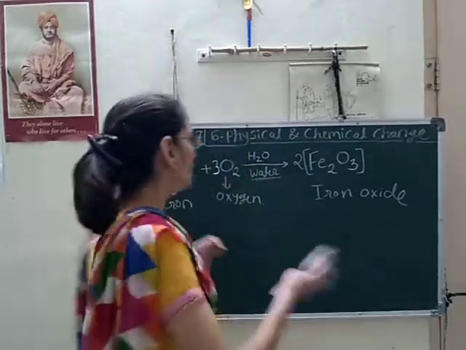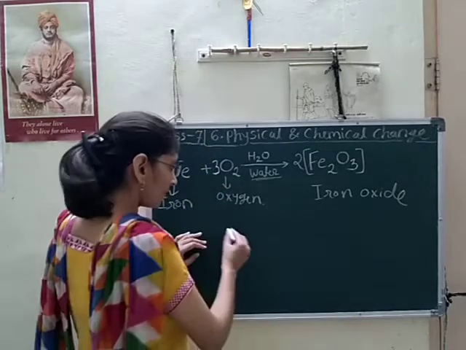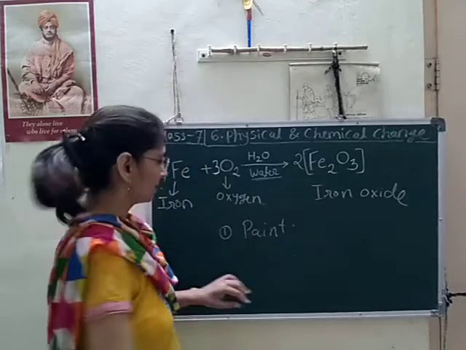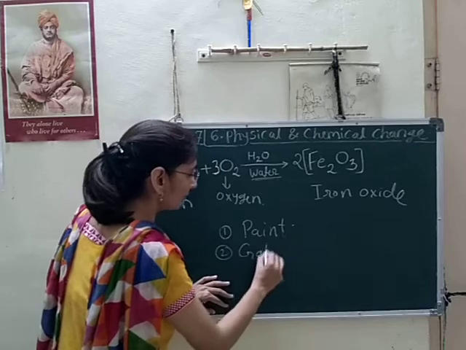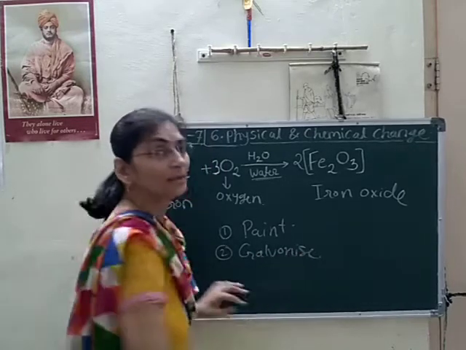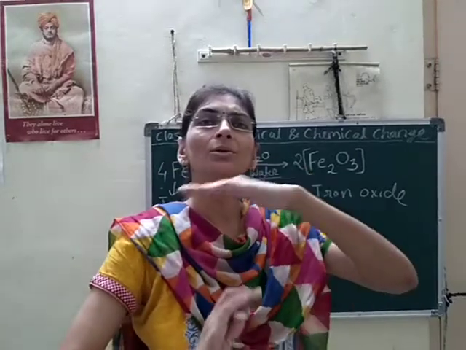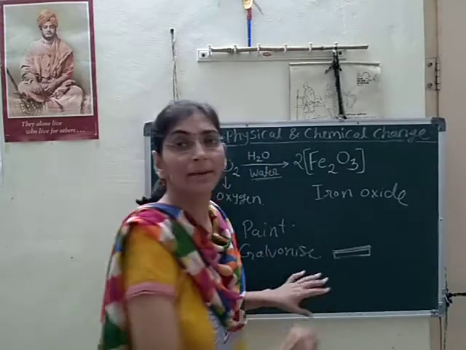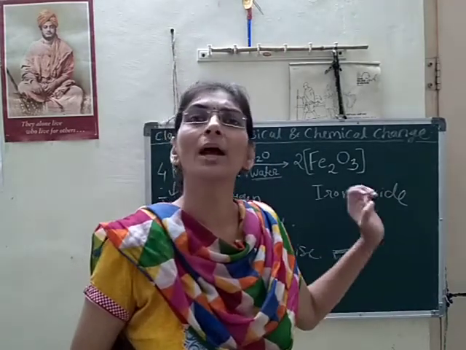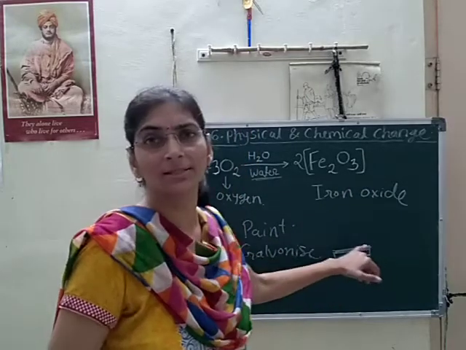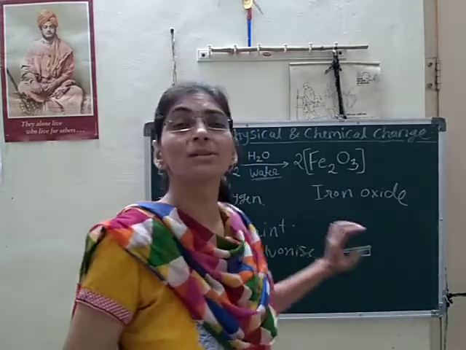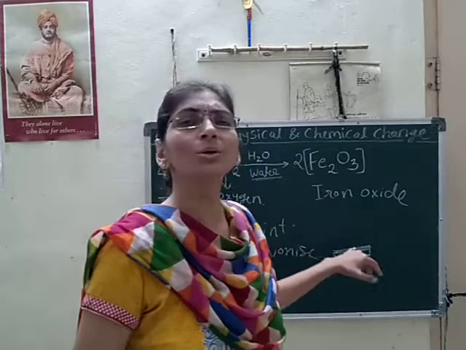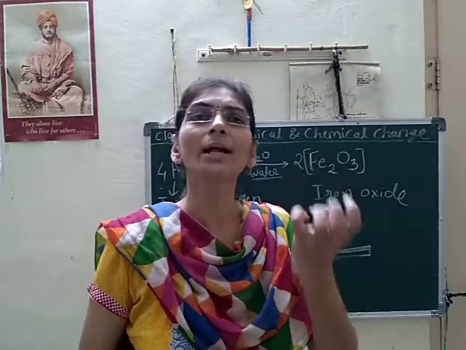Yes, it is very important. So how can we prevent it? First of all, we can paint that iron thing with oil paint. Second thing, we can galvanize those things. Galvanization means giving a coating of zinc or chromium metal on the surface of iron, and that layer of zinc or chromium, that process is called galvanization. We will see it later also in a separate topic. Due to this galvanization, the iron gets protected from rusting.